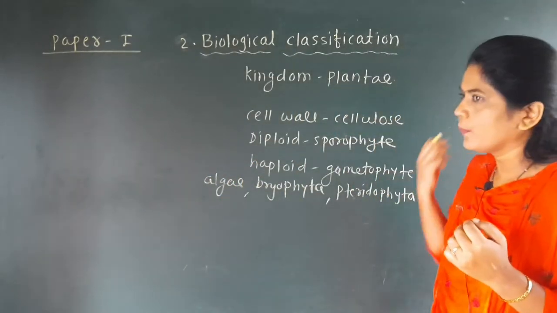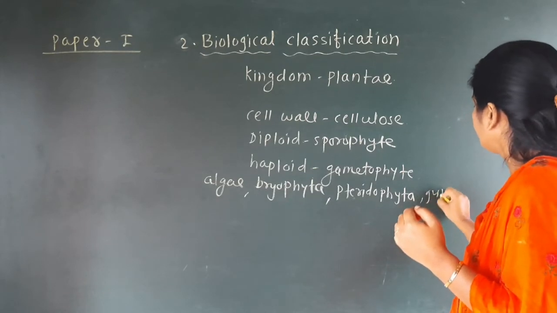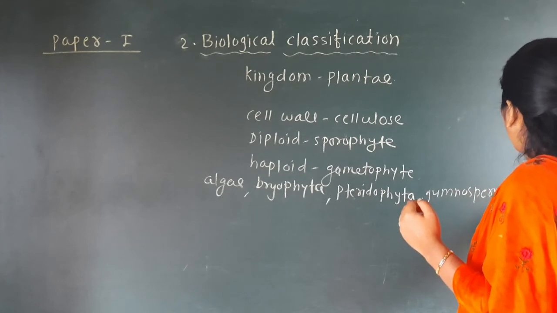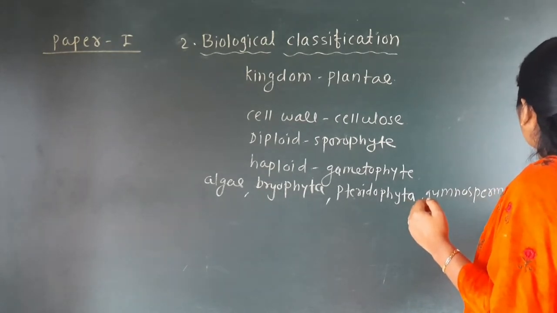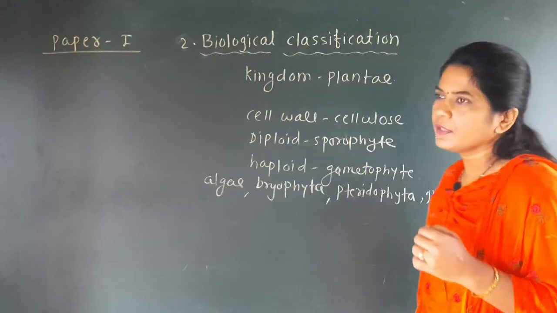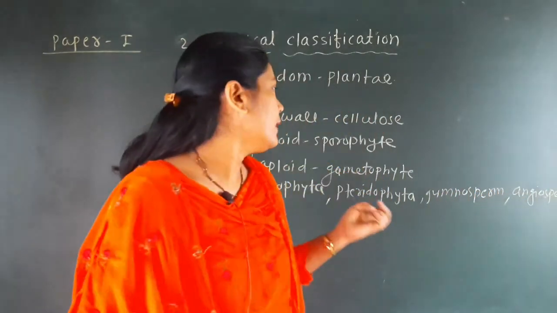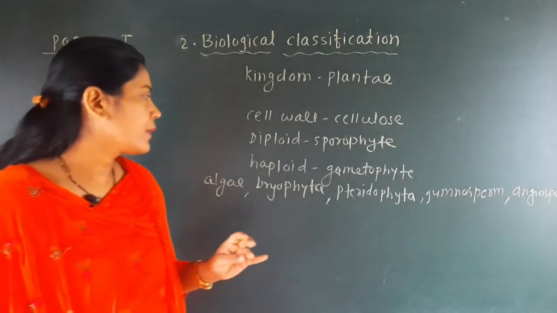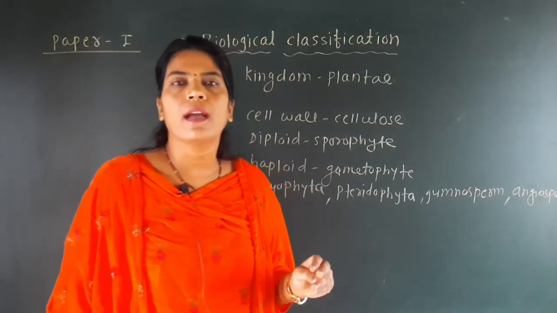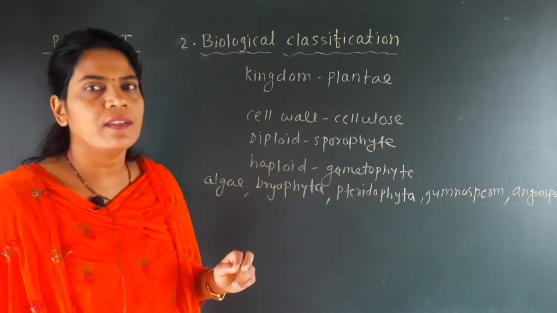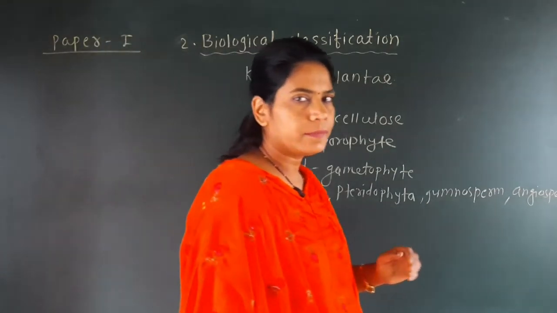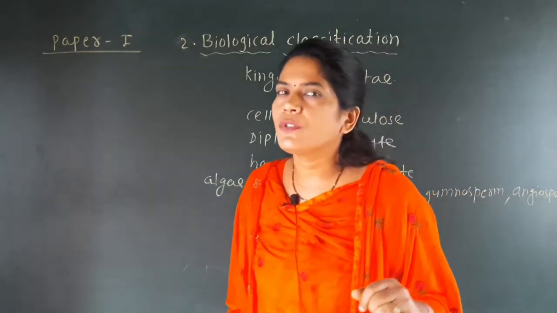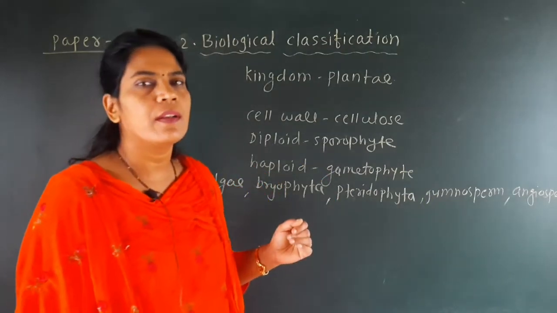Then the next group is Gymnosperm and Angiosperm. Okay, so here students, the kingdom Plantae is divided into the five groups, that is Algae, Bryophyta, Pteridophyta, Gymnosperm and Angiosperm. These are the five divisions of the plants, and all these divisions from Algae to the Angiosperm we will discuss in the chapter Plantae.